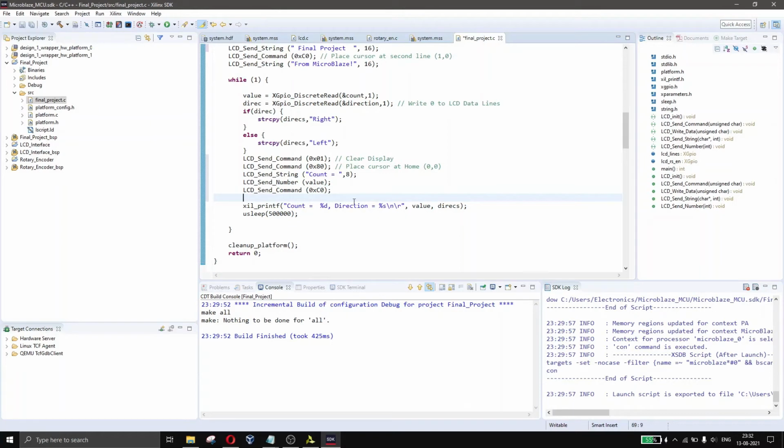So LCD send string, direction equal to, comma, 1 2 3 4 5 6 7 8 9 10 11 12. Only few are there, so we'll remove the space. 1 2 3 4 5 6 7 8 9 10. So okay, 10 are there, so 10. Then direction would be LCD send string